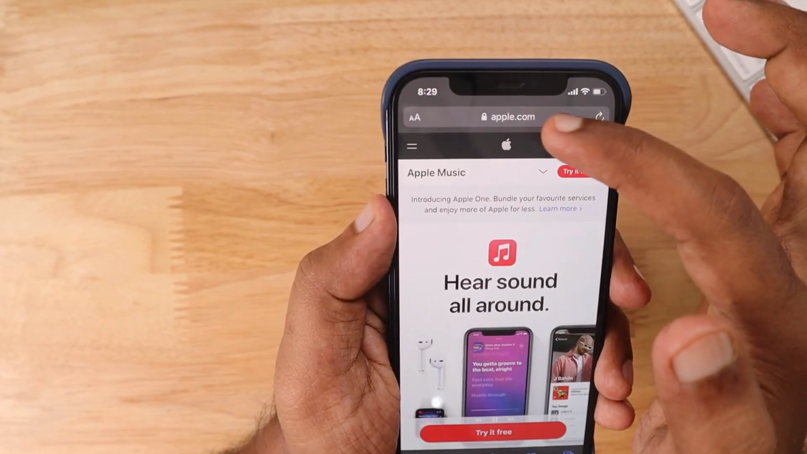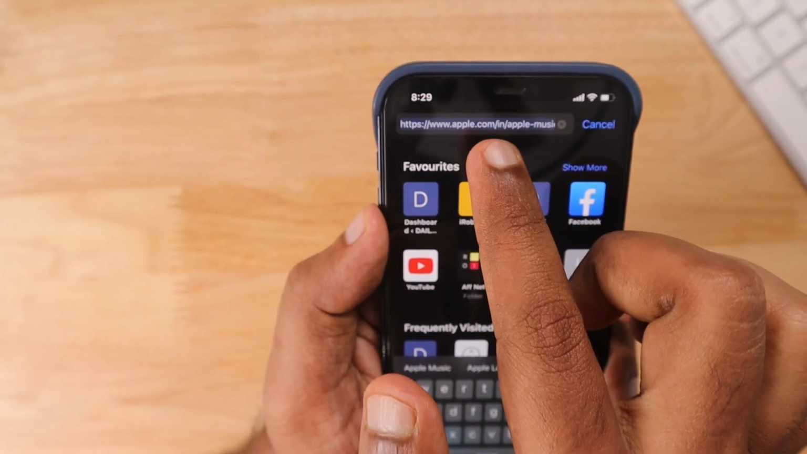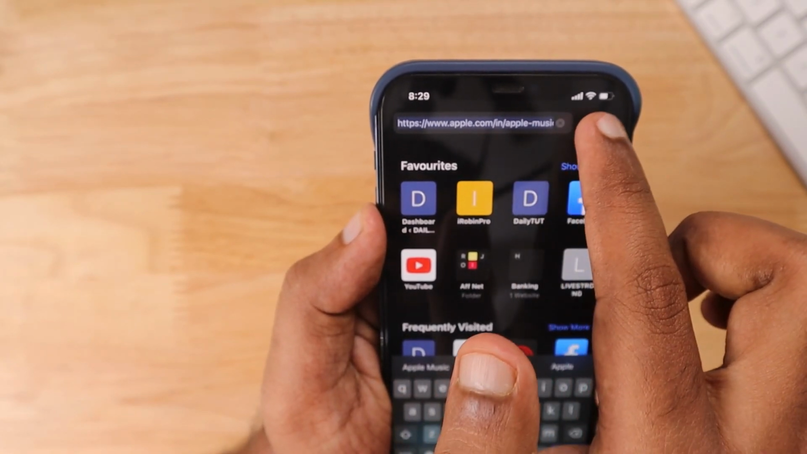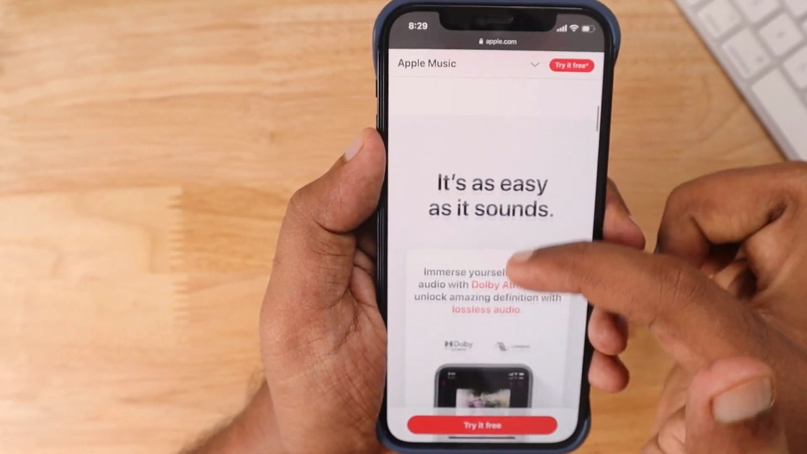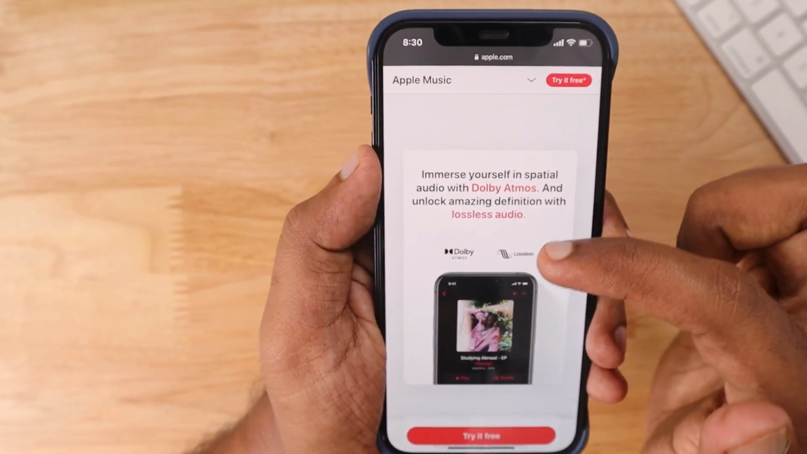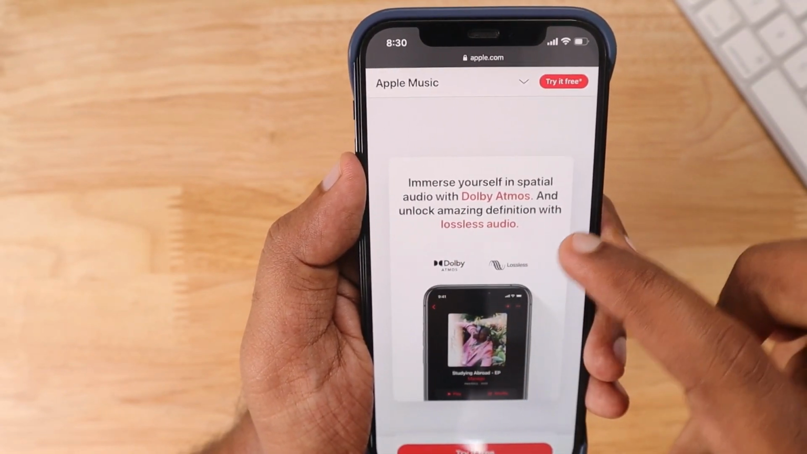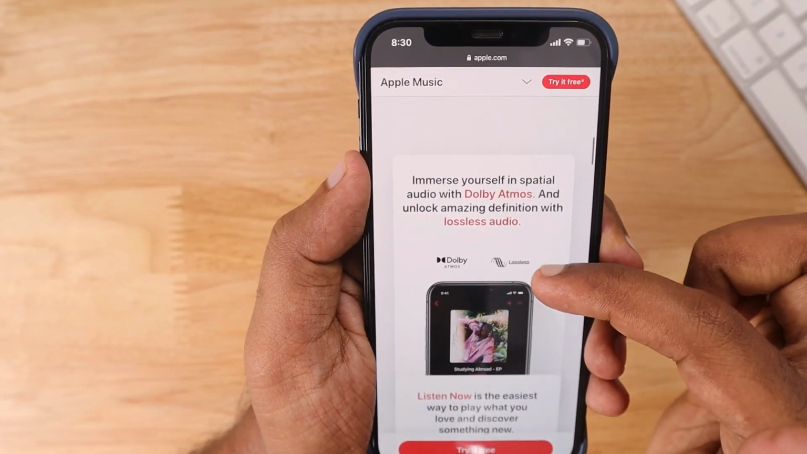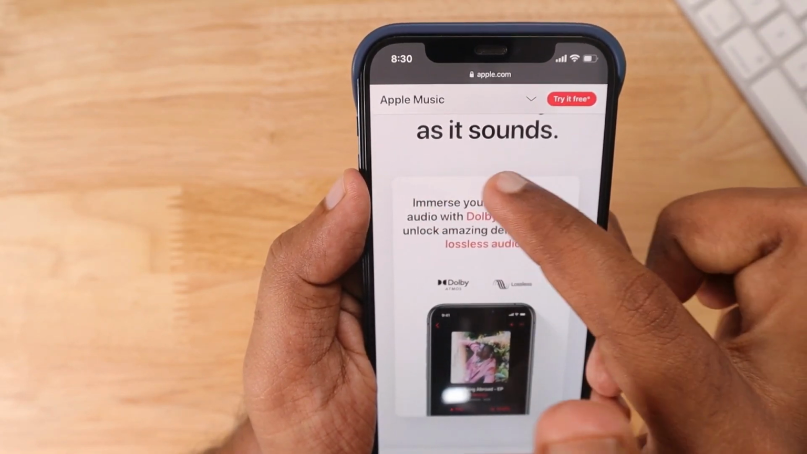So you need to visit your country's Apple website. In my case, apple.com/in/apple-music. After visiting that page, you can scroll down a little bit and then you can see several cards where it clearly mentions that you can immerse yourself in spatial audio with Dolby Atmos, and the Dolby Atmos and lossless logo will be there. Just a couple of days ago, there was a coming soon label printed over here.